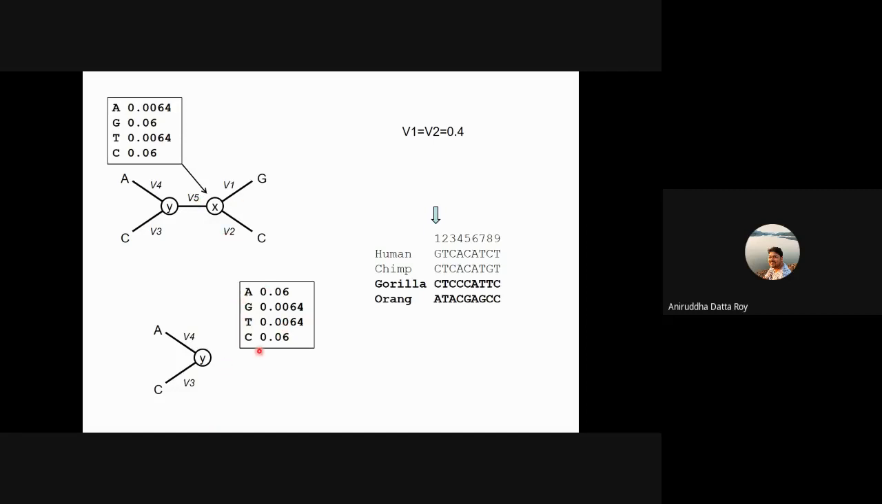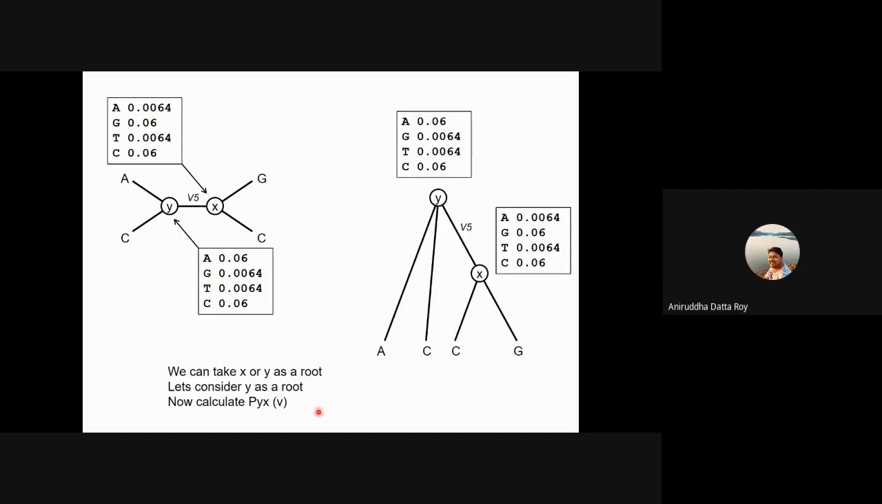So we've basically got the prior probabilities here, we've got the prior probabilities here, and now we can take either X or Y as a root. It doesn't matter, because remember that Jukes-Cantor is a reversible model, which means the probability of change from an A to a G, let's say this is A, this is a G, is the same as the probability of change from a G to an A, right? So it doesn't matter which one you take as the root. So let's take Y as a root, right?